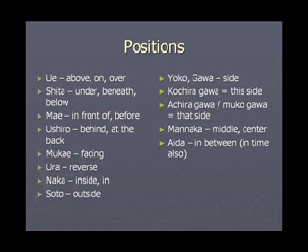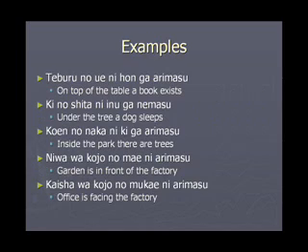Naka is inside or in. Soto is outside. Yoko and gawa both mean side. Kochiragawa is this side. Achiragawa is that side. Mukogawa can also be used for that side. Mannaka means middle or center. Aida is in between. Aida is a word that can be used in time frames also, between two things, between two times. Let us look at a few examples.